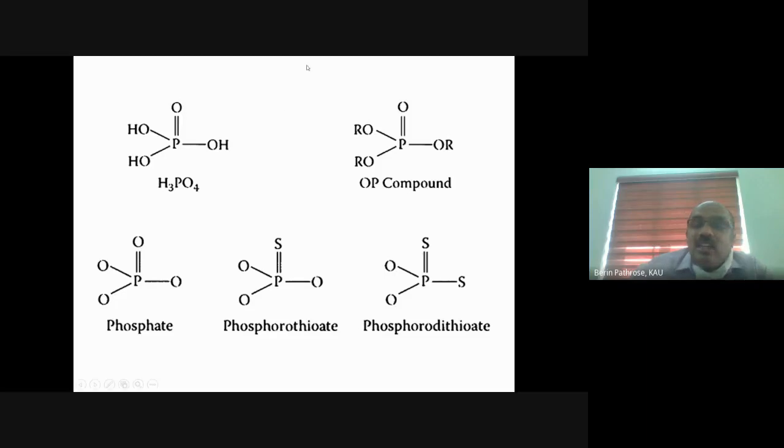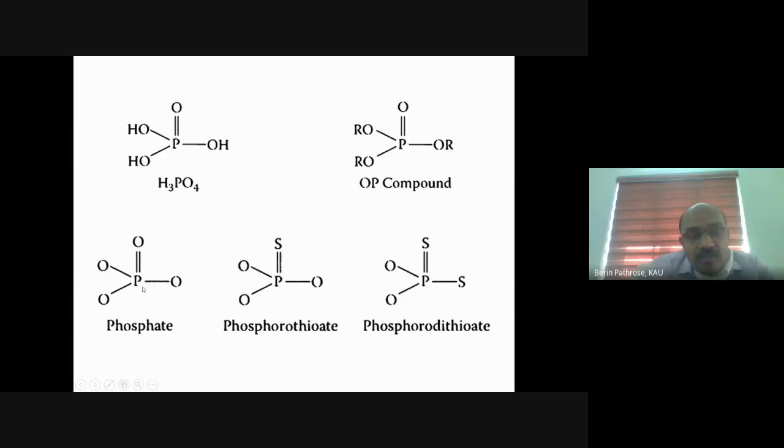That's why the general formula of an OP compound is written as P double bond O, OR, OR, OR. So the basic core structure is that of phosphoric acid, and there will be modifications in the side chain to make different organophosphorus pesticides. So we can see the different subclasses based on the structure.